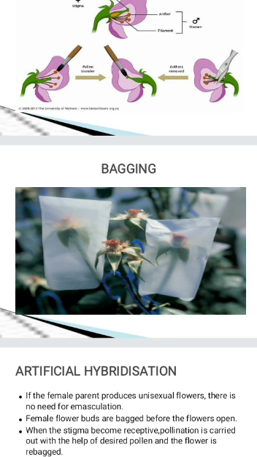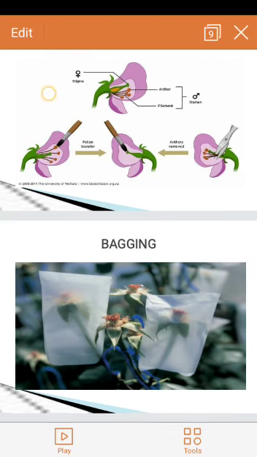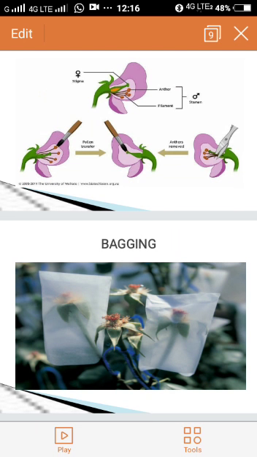The main purpose of the technique is to combine the desirable characters present in two different plants into a single one. So we are selecting two different plants. One we have selected as a female plant, but it is producing bisexual flower. In that case, what is to be done? Emasculation should be done.